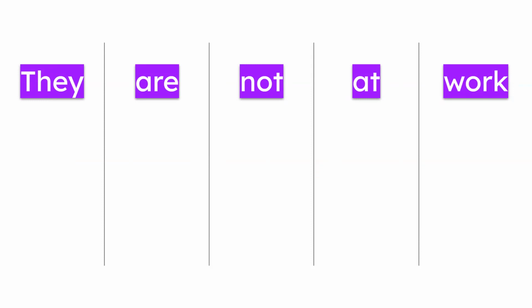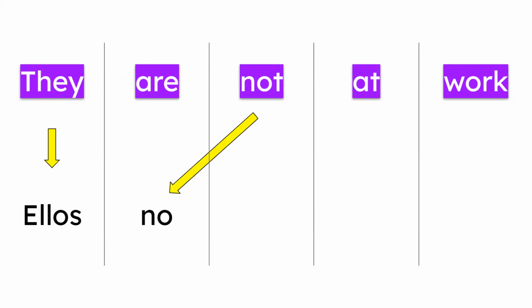They are not at work. Okay, they is ellos. And do you remember the conjugation for the verb estar? It was estoy, then we changed to estás, we drop the s, está, and then we need to add n, right? For ellos. Oh no, my bad, guys, sorry.